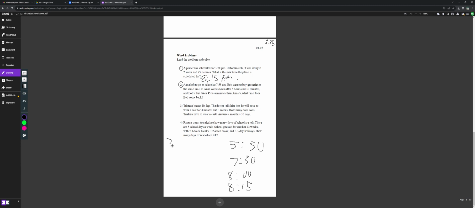So both Anna and Bob leave at 7:55. But let's first find Anna's. Anna comes back home after 6 hours and 30 minutes. If we add the 6 hours first, we would have 1:55 p.m. And then if you add the 30 minutes, you would get 2:25 p.m. But Bob's trip takes 45 minutes less than that, so you would need to subtract 45 from 2:25.